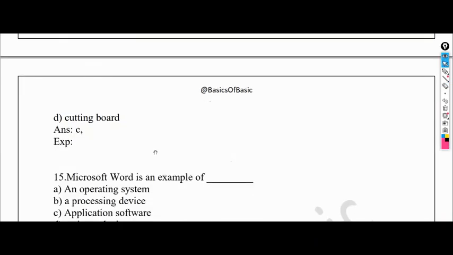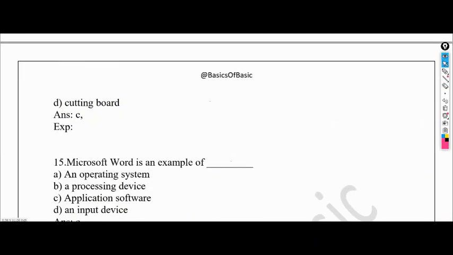Okay. Microsoft Word is an example of an operating system, processing device, application software, input device. This may look difficult for you, but it's an easy one. Operating system, no, it cannot be operating system. Operating system is very complicated in nature. For example, Windows, Linux are some of the examples of operating system. So it can't be this.